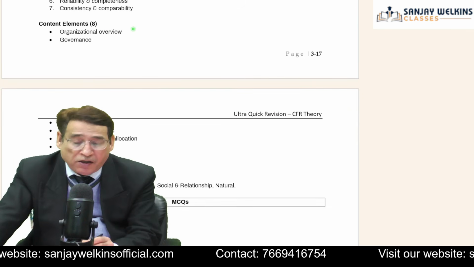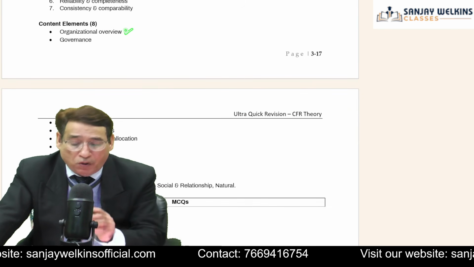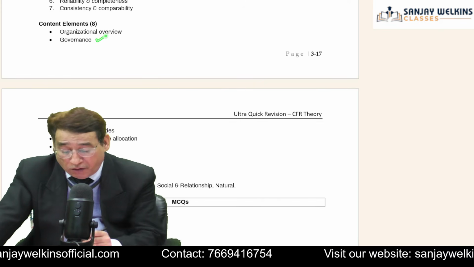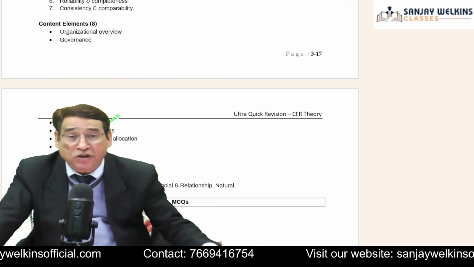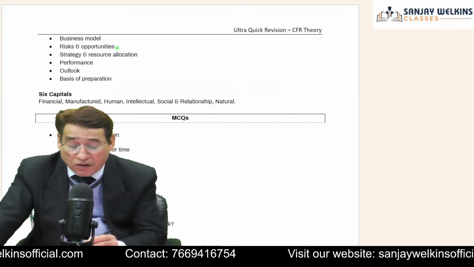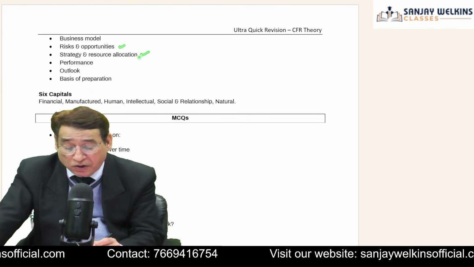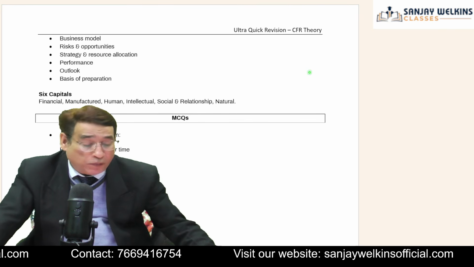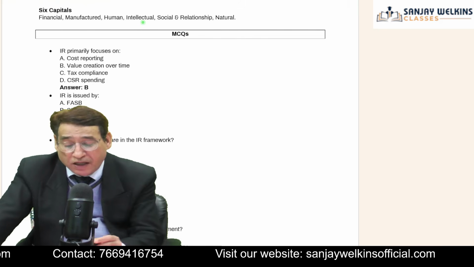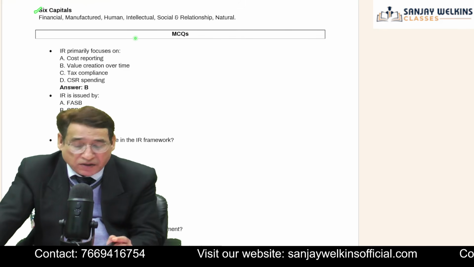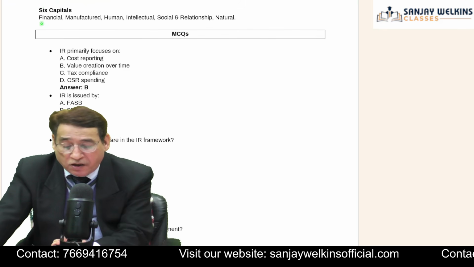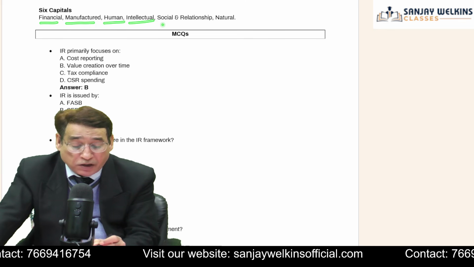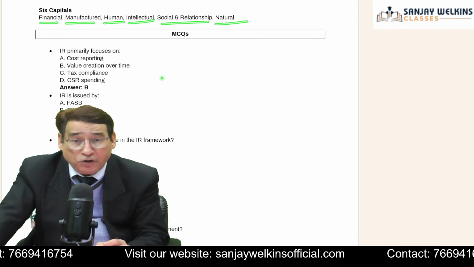Similarly, what content it should have. Organizational overview: your integrated report must present an overview of your organization, governance, how you are governing, what exactly your business model is, risks and opportunities which are associated, strategy and resource allocation, performance, outlook, and basis of preparation. However, the questions have been asked with respect to this: what are the six capitals which have been included under integrated reporting? One is financial, another is manufactured capital, then human capital, intellectual capital, social and relationship capital, and natural capital.